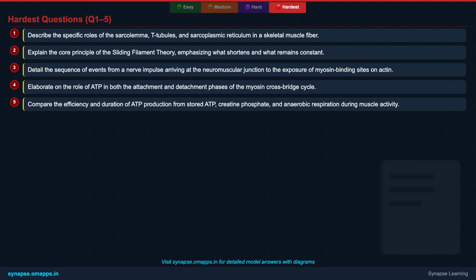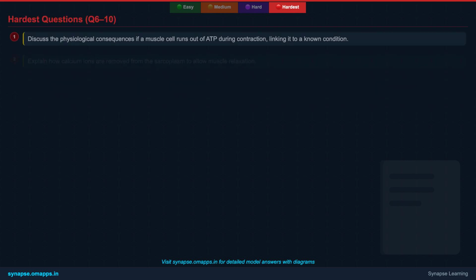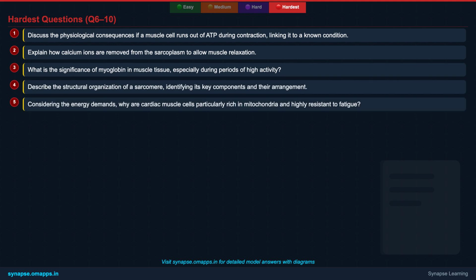And fifth, compare the efficiency and duration of ATP production from stored ATP, creatine phosphate, and anaerobic respiration during muscle activity. Now for the remaining 5 challenging questions. Sixth, discuss the physiological consequences if a muscle cell runs out of ATP during contraction, linking it to a known condition. Seventh, explain how calcium ions are removed from the sarcoplasm to allow muscle relaxation.